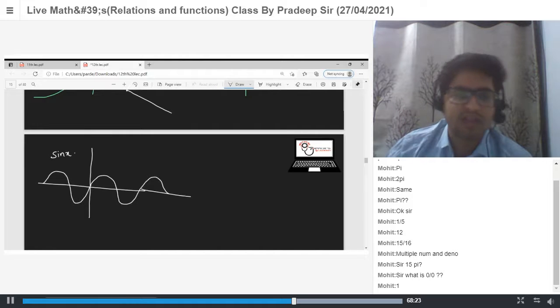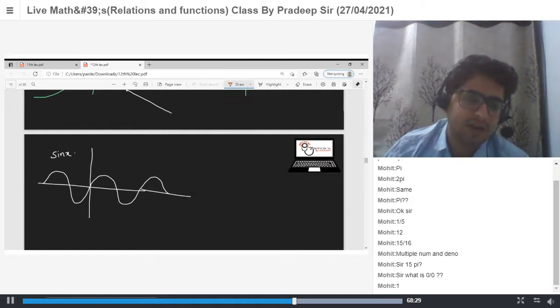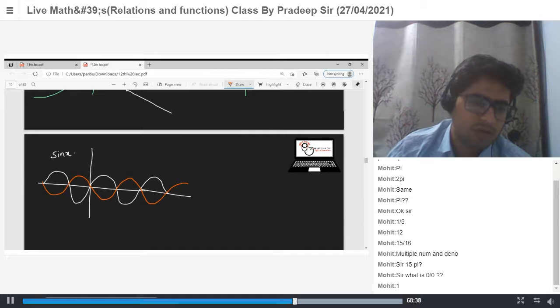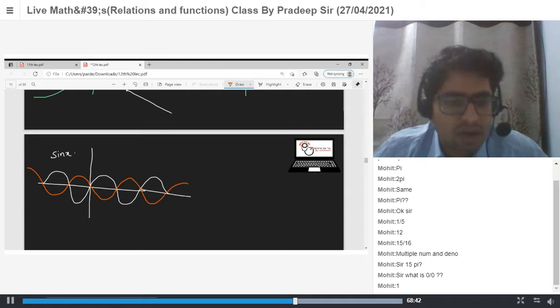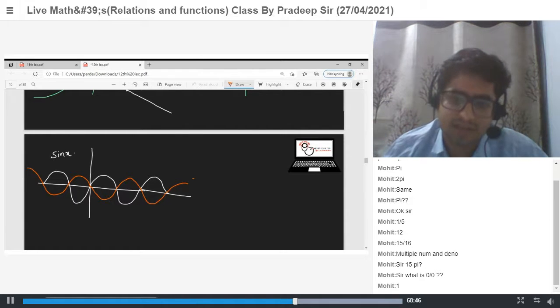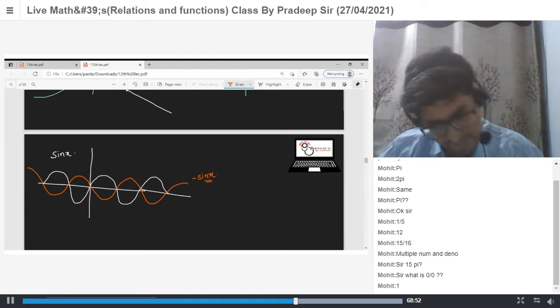So what is the graph of minus sin x? Minus sin x is just the mirror image of this graph with respect to the x-axis. So this is the graph. Yes, that orange colored one is your graph for y is equal to minus sin x. Any doubt? No, sir.